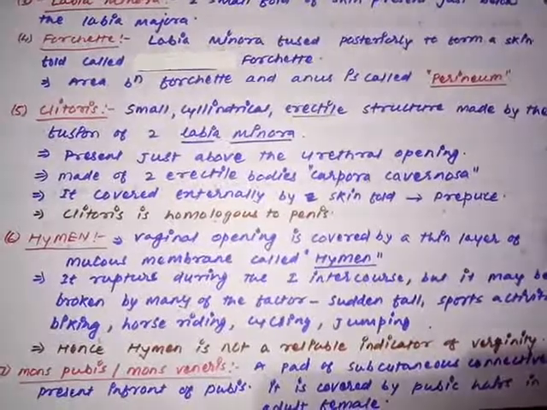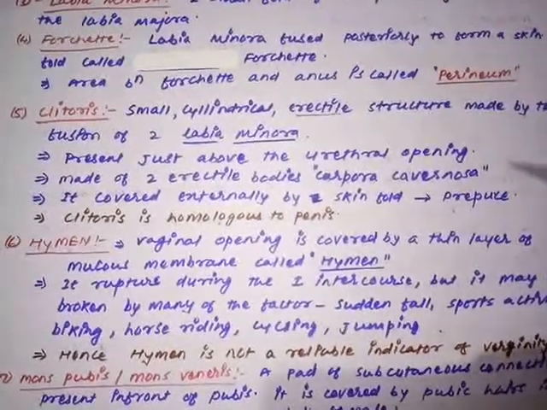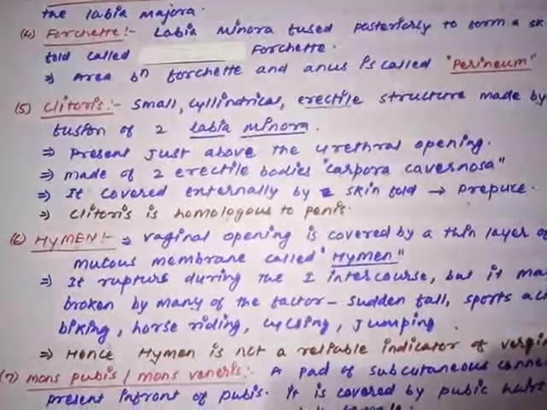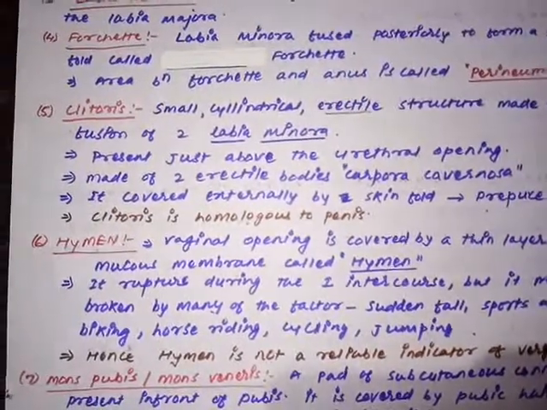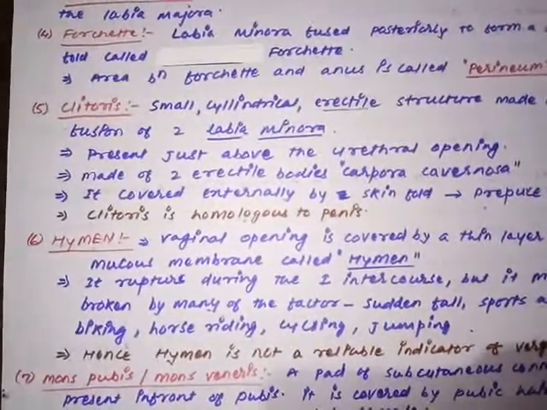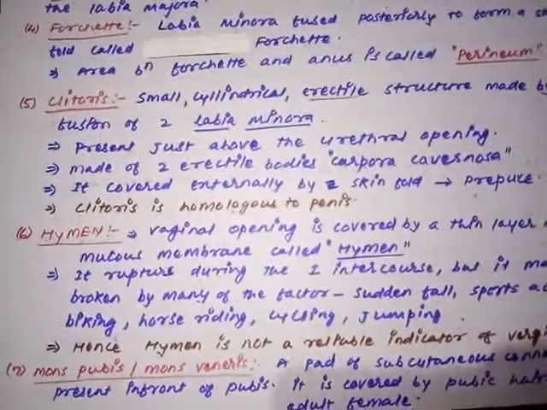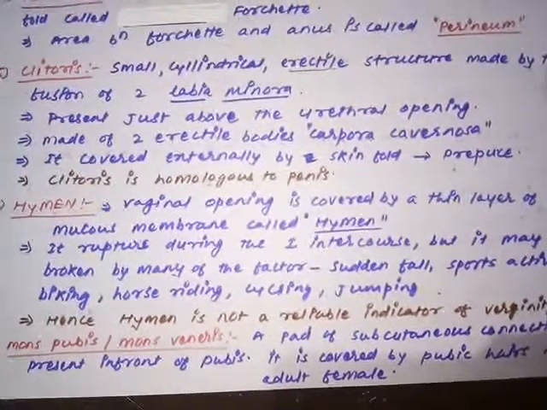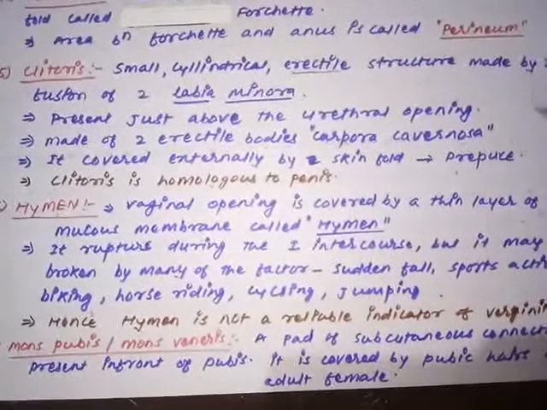The labia minora, the small fold below the labia majora; the fourchette, the posterior fusion of the labia minora; the clitoris, the anterior fusion of the labia minora, which is similar or homologous to the penis. Then the hymen, a thin mucous membrane covering the vaginal orifice or vaginal opening, which is considered an indicator of virginity, but that is not a reliable indicator. Why, we have seen already.